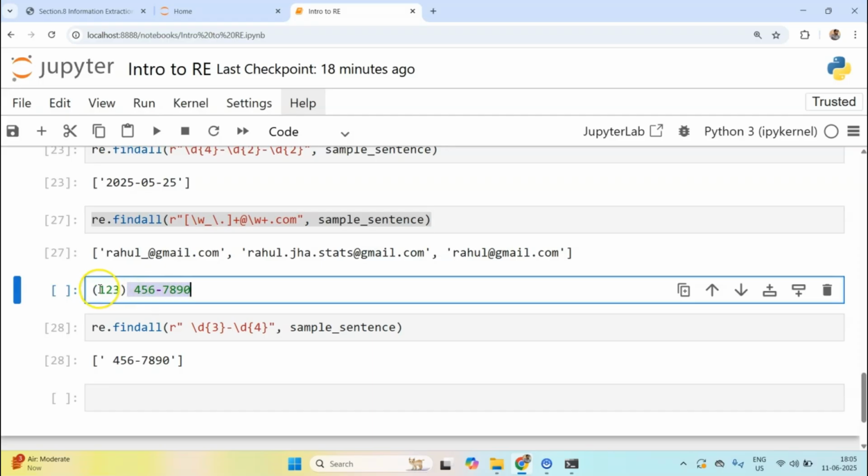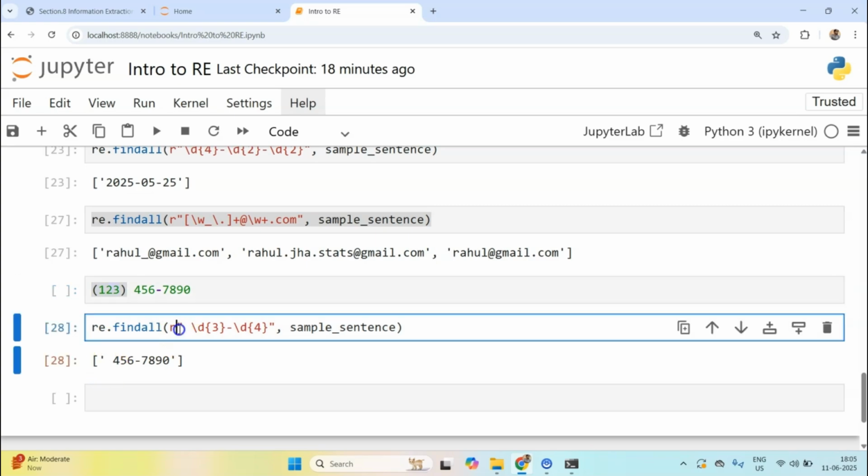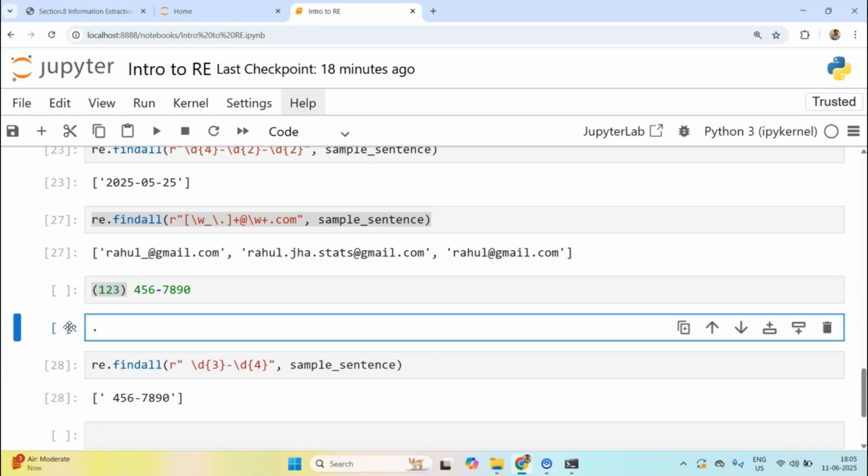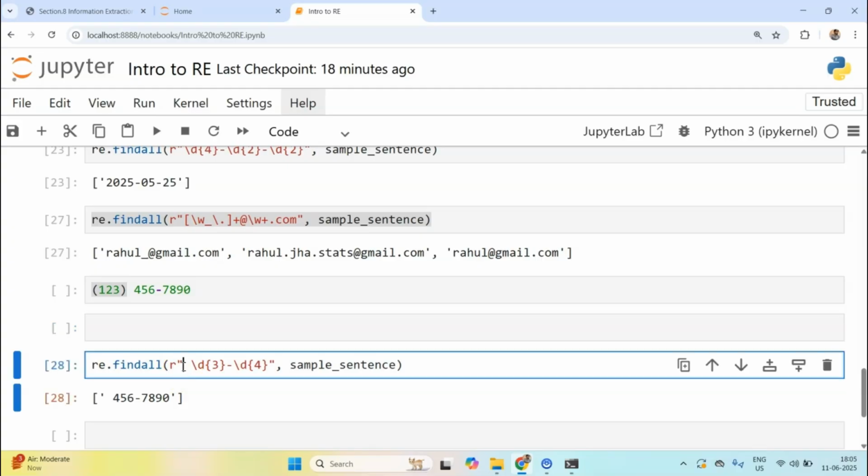Now I need to write code to match this text within the parentheses. How can I match it? In regular expression, just like dot, this parenthesis also has some meaning, which is called grouping, but I'll not go over that at this point. I'll escape it. I'll match this, then I'll write D, and I want to keep the D for 3 times. Then I'll escape it again, and then the closing parenthesis.